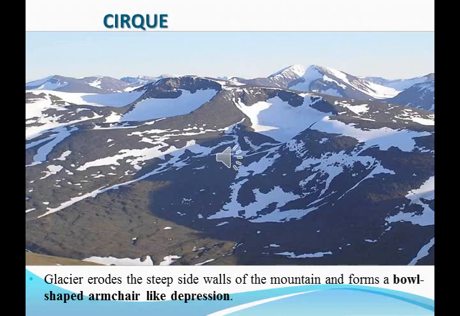Glaciers, while moving down, erode the steep side walls of the mountains and form a bowl shaped armchair like depression. So this is called a cirque.